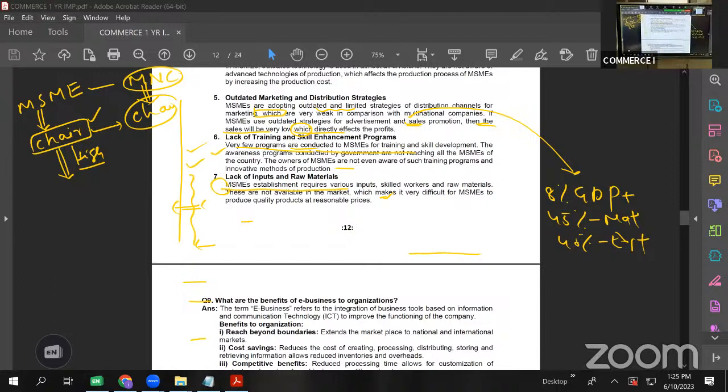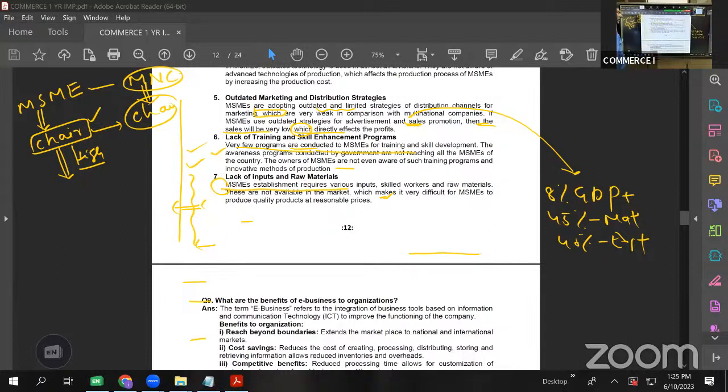They should create a platform where every small MSME comes to know about such programs organized by the government, and they should take part in such activities so as to enhance their abilities and skills, which would help them produce quality goods, superior quality goods.